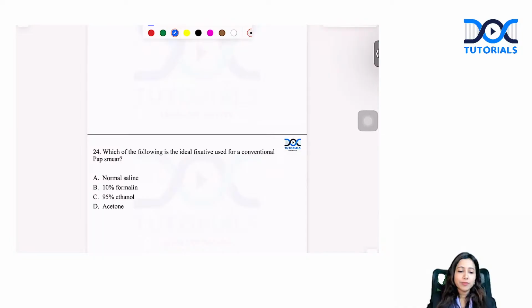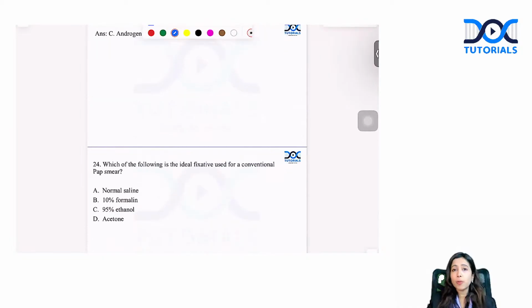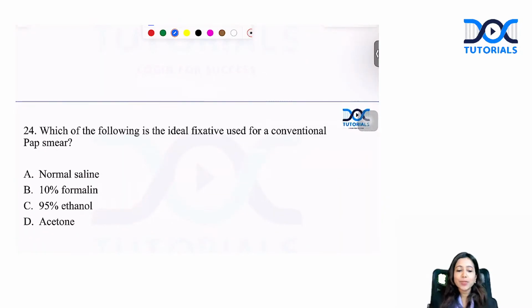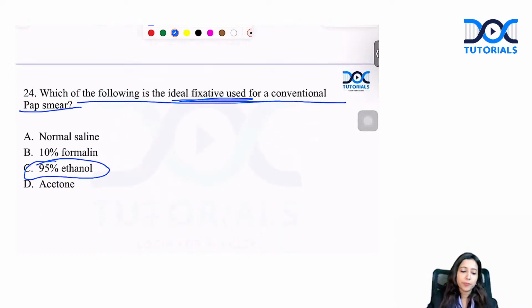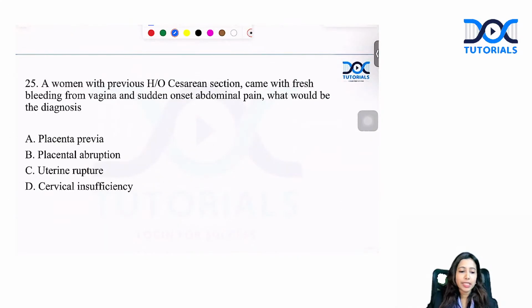Apart from this, from the topic of amenorrhea, have a note of that bulging bluish membrane, which is seen in imperforate hymen. Yes, this was the second question that we talked about from screening. What is the ideal fixative that is used for pap smear? It is 95% ethanol that you use as the fixative. Again, directly from screening as such.